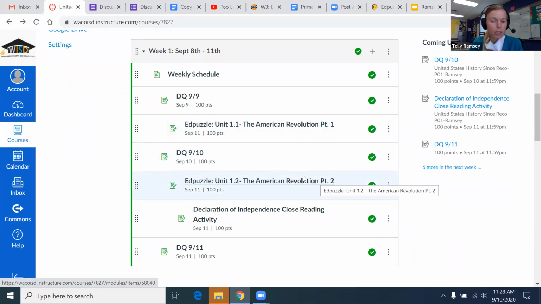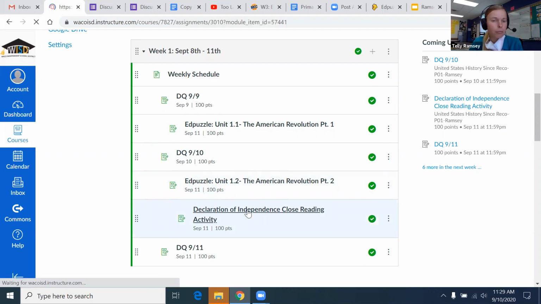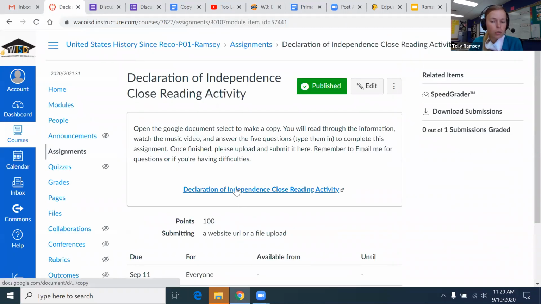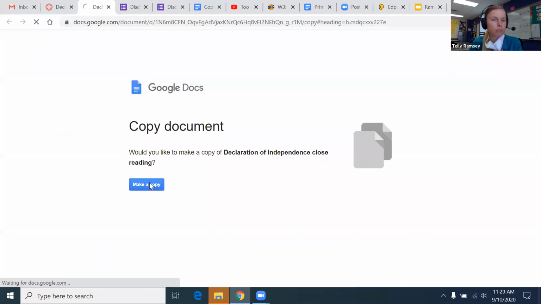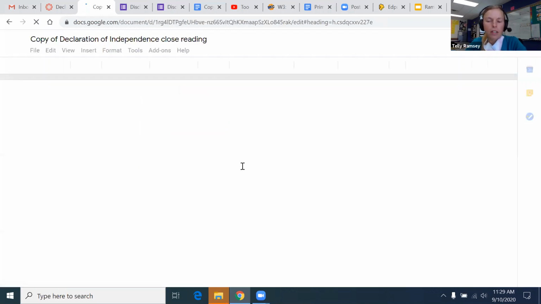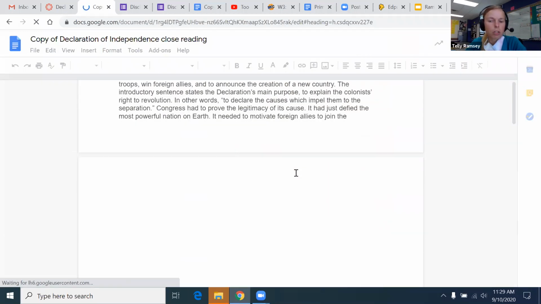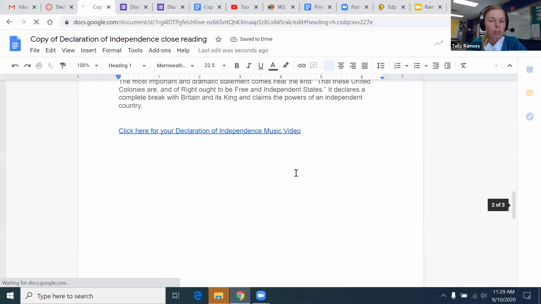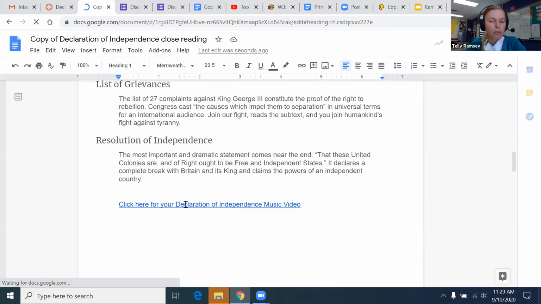Today is Thursday for me. The Declaration of Independence assignment for this one, you should click on it. You're going to follow the directions. So it says click on the link, make a copy. So make a copy. Once this pulls up, it will have the assignment. You can read through it, make sure you do. You can watch the little music video right here by clicking on that YouTube video.